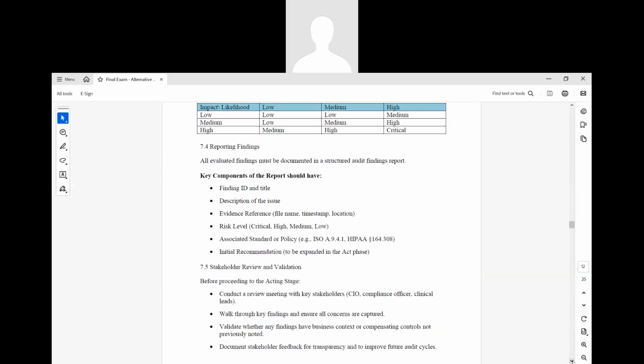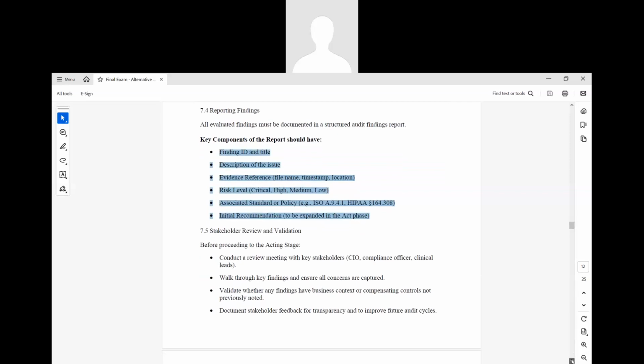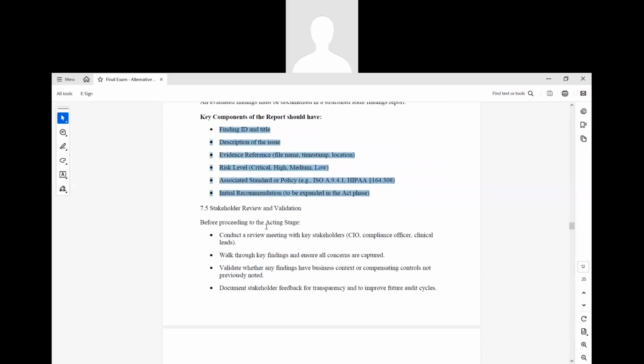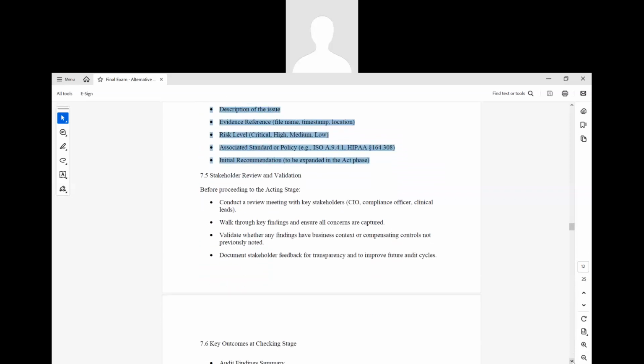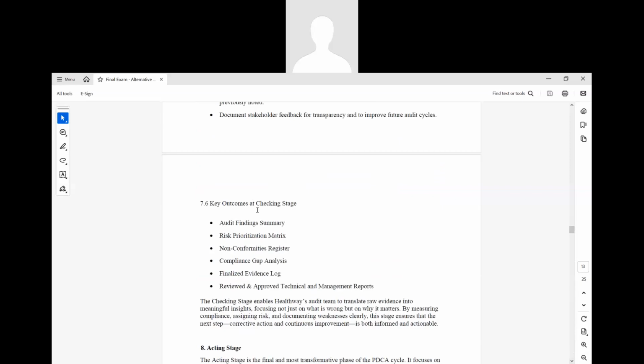Once we have the things identified in the analysis, we need to prepare a report. What is required in the report is also highlighted here. You can also see the stakeholder review and validation. Before proceeding to the acting stage, we need to review the initial draft of the report with the stakeholders. Then the key outcomes of the checking stage.